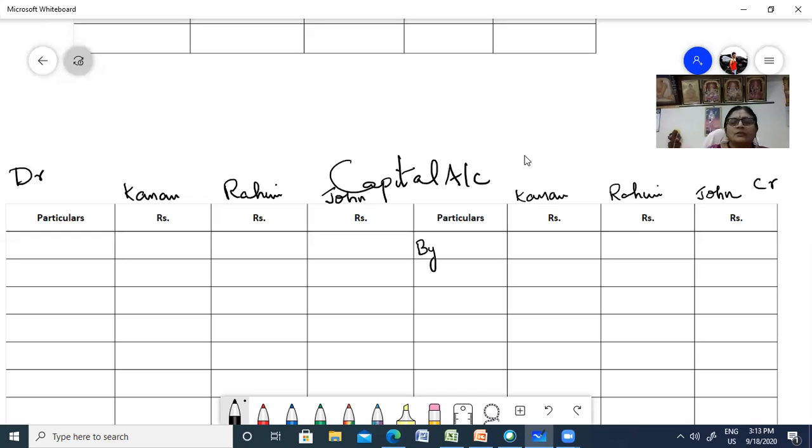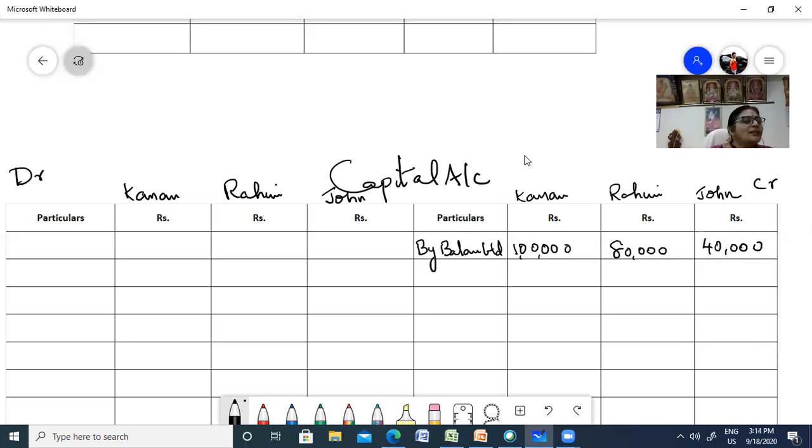Right. Now by balance. By balance brought down. What is the balance? What are the balances they had in the balance sheet? They had 1 lakh. Kannan had 1 lakh. Rahim had 80,000. And John had 40,000. Right.